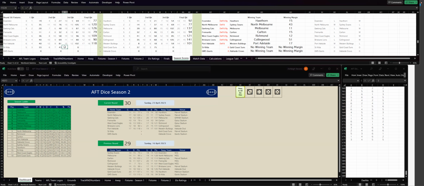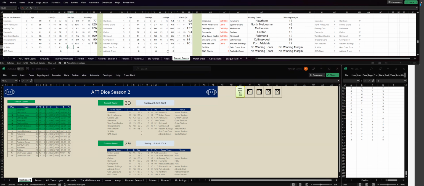St Kilda in the third quarter have kicked 3 goals, 4. So it's 9 goals, 11. The Gold Coast 5 goals, 5. So it's 17 goals, 8. Gold Coast extend their lead to 45 points. Let's go to the last quarter.